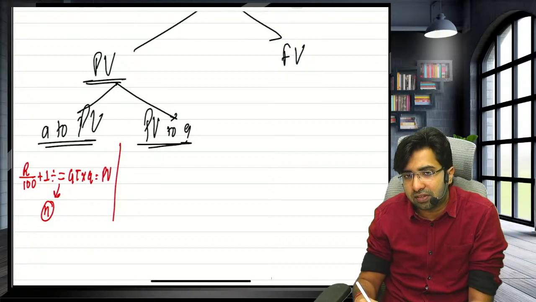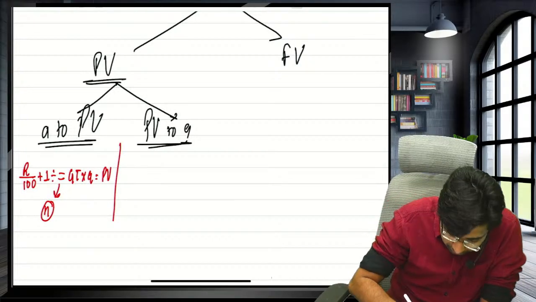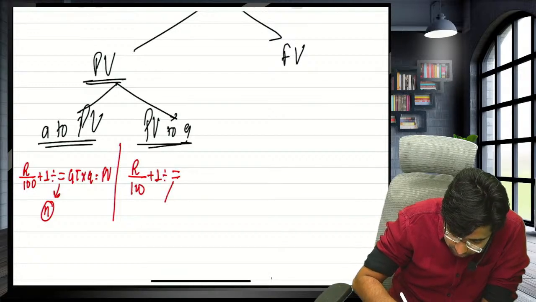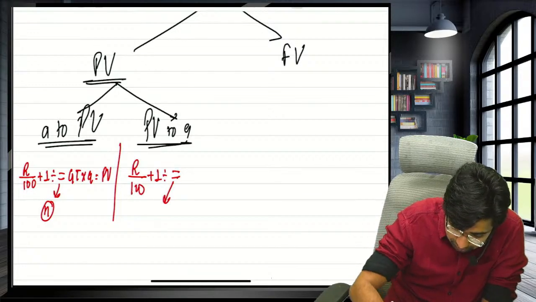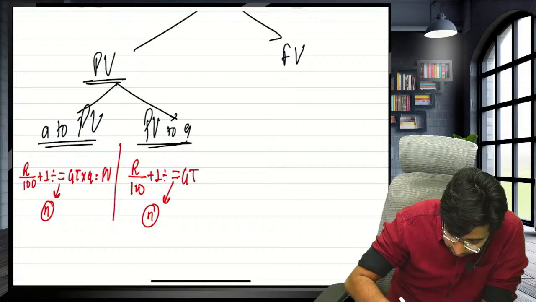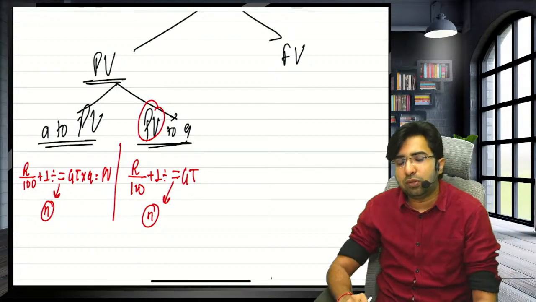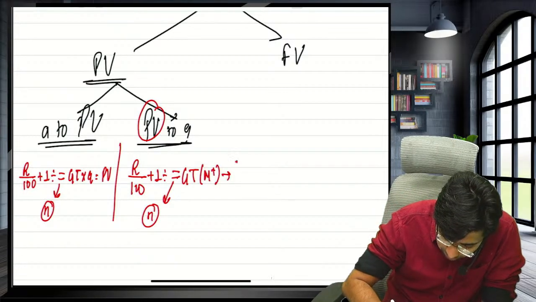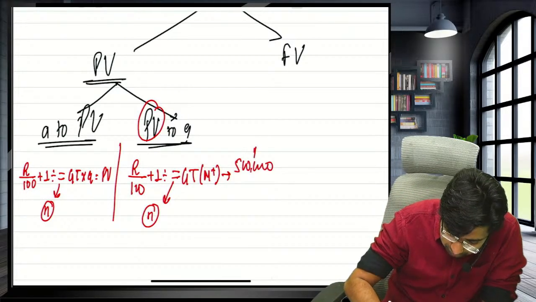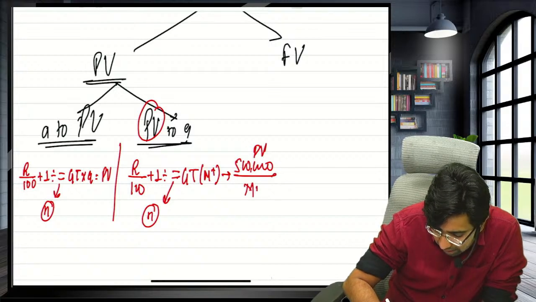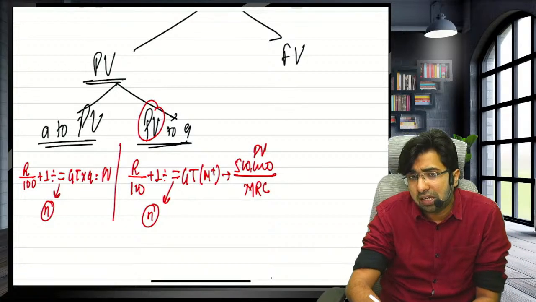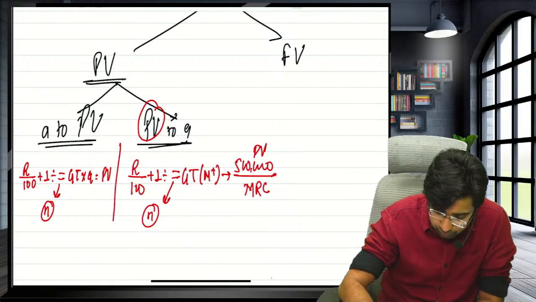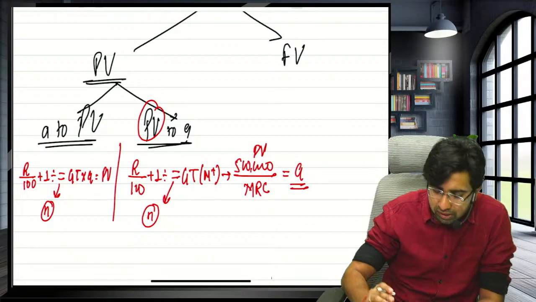Guys, please practice writing with me. Don't forget this trick. R upon 100 plus 1 divide equals to. Guys, press equals to how many times? Number of installments. GT. Now guys, you have to go from big to small. It means you have to use the divide concept. Store this in the memory. What do you want to divide? I want to divide 5 lakh rupees. That 5 lakh is the present value. Type the present value. Divide by MRC. Why? Because there will be a confirmation call that you have stored in the memory, for example, 1.76. Then press equals to and you will get the annuity.